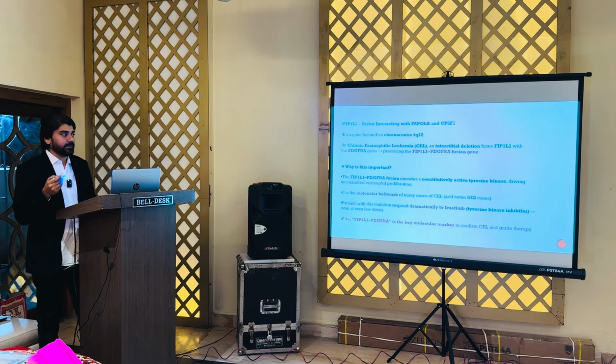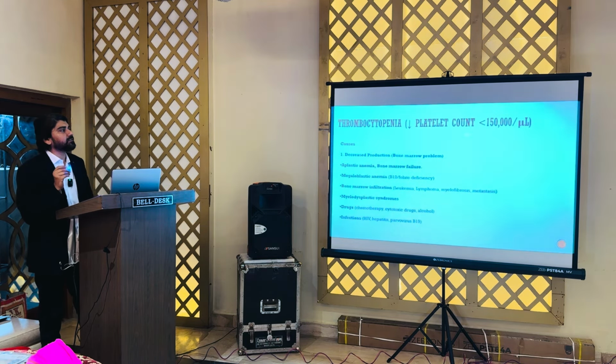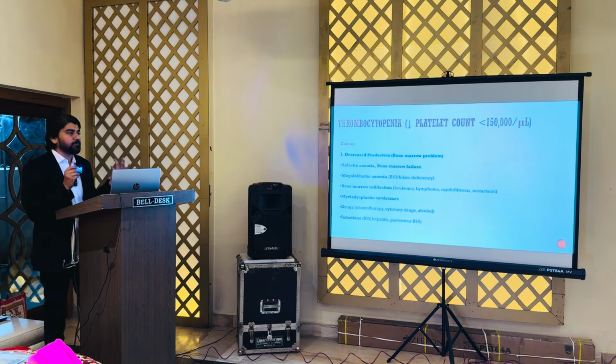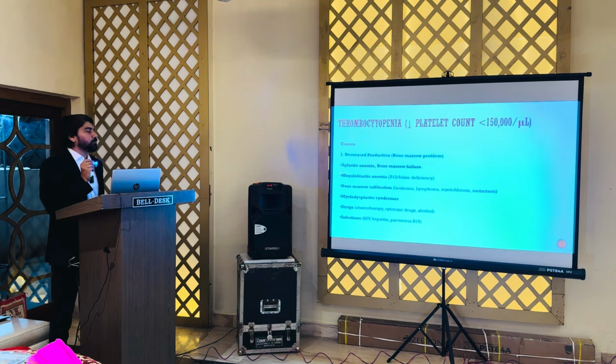Now, coming to the next topic, that is thrombocytopenia. If the platelet count is less than 1,50,000, we call this thrombocytopenia. Now, number one cause is decreased production. The bone marrow is not producing enough platelets. So, the cause can be aplastic anemia, it can be bone marrow failure. Important causes can be megaloblastic anemia, bone marrow infiltration by leukemias and lymphomas, myelodysplastic syndrome. So, these are the causes when the bone marrow itself is not producing enough platelets.